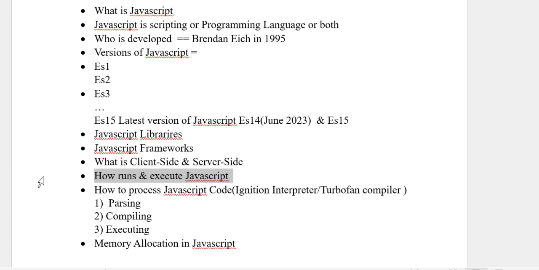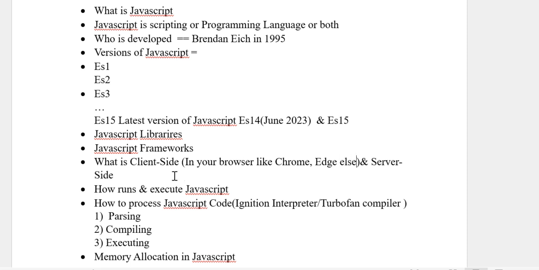There are other server sides as well, but you can explain it like Node.js. Node.js is server side. So client side means in your browser, like Chrome, Edge, and something else, and server side is Node.js.